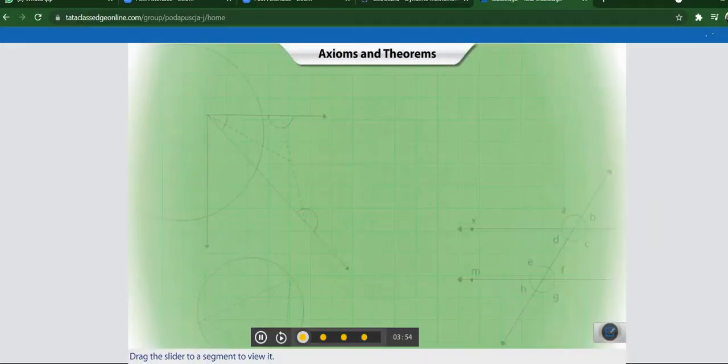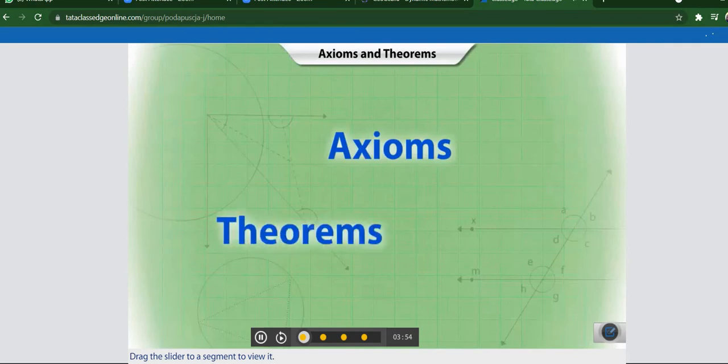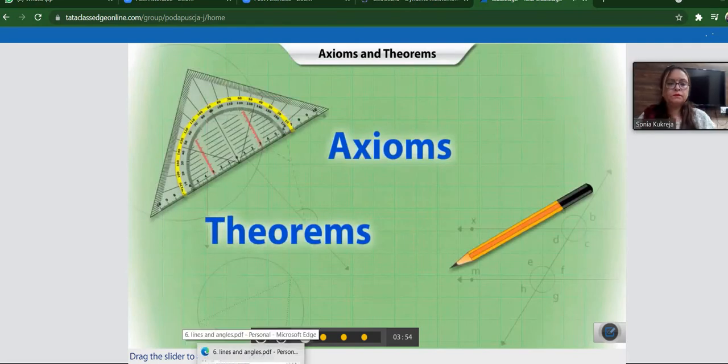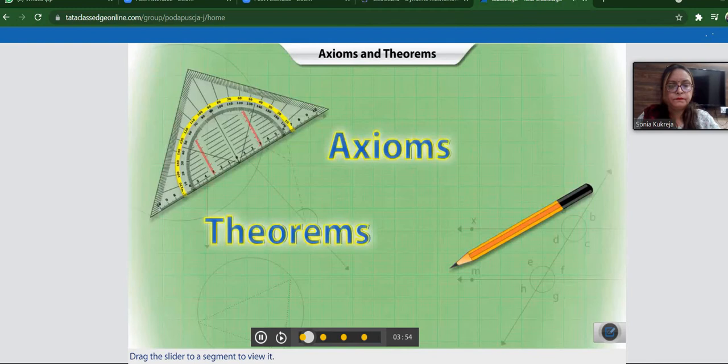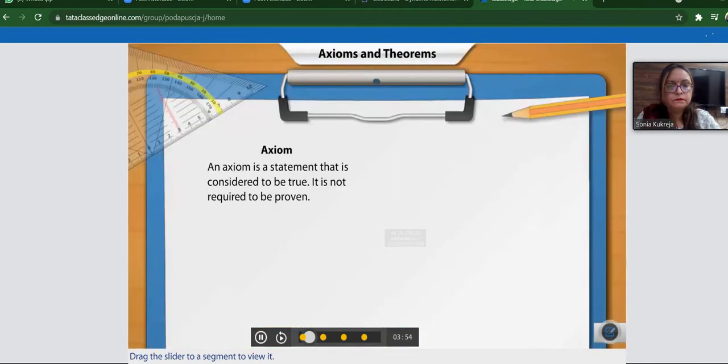So let's watch it. You often come across axioms and theorems in geometry. But what exactly are axioms? And how would you distinguish an axiom from a theorem? An axiom is a statement that is considered to be true. It's not required to be proven, because it's considered a clear and obvious statement. A theorem, however, is a statement that has been proven based on axioms or other statements which are accepted to be true.